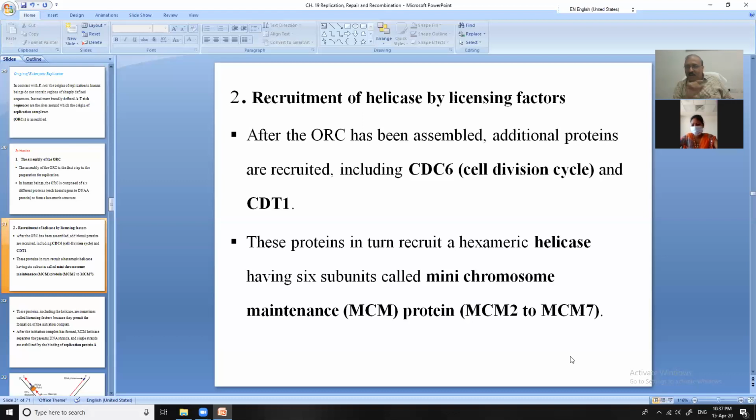Take a note of this and remember what we are having in the replication fork, or what we are having in the bubble. First, the bubble is created where AT is in excess. Second, I told the A protein. Third, I told CDC6. Fourth, I told CDT1. Then MCM 2, 3, 4, 5, 6, 7.